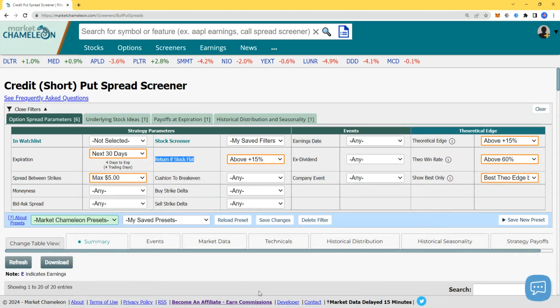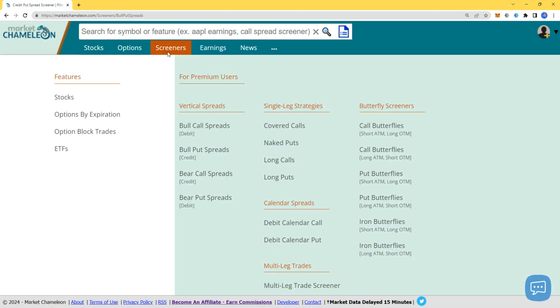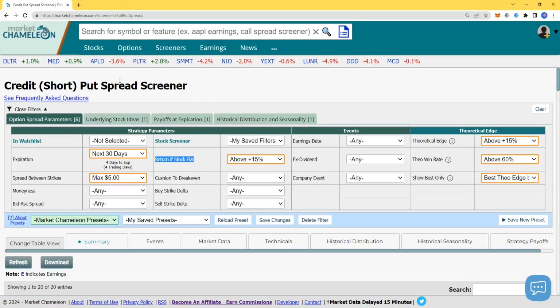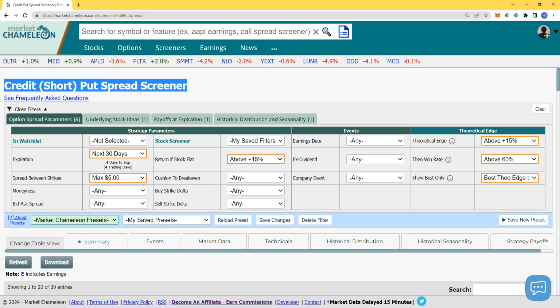So in order to do this, just so you know, you're gonna go over to screeners right here and click bull put spread. This will bring you to this screen, credit put spread screener.